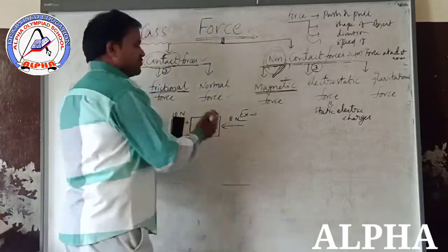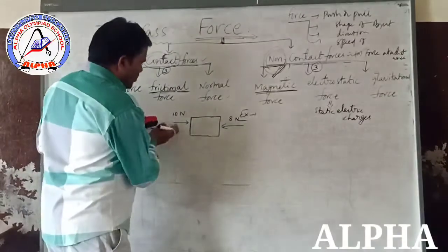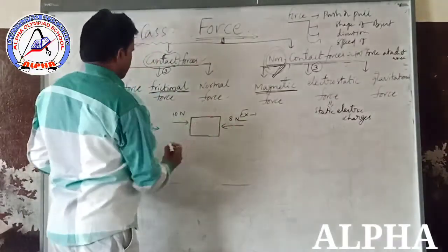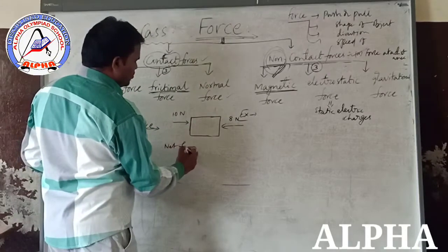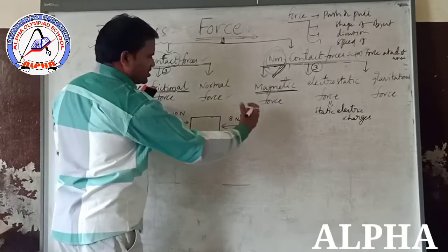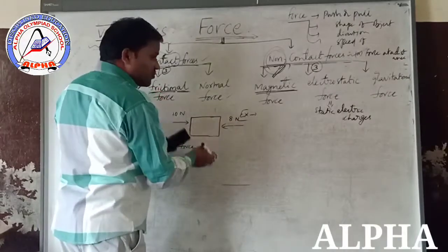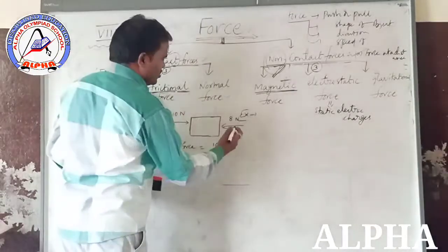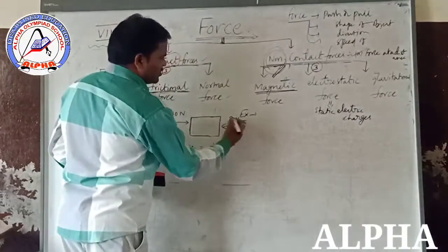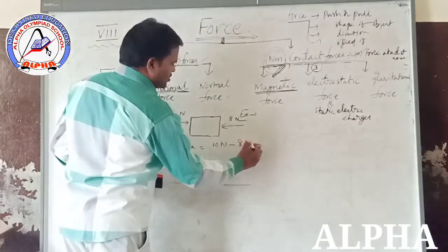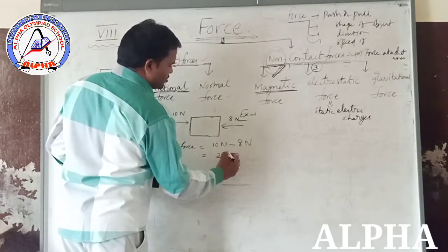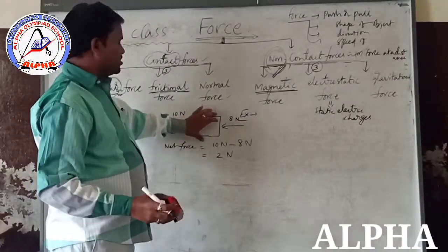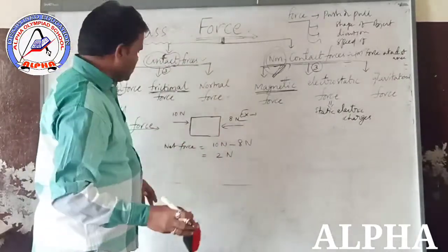Now what is the net force? Here in one direction one force is applied, and in the opposite direction another force is applied. The forces are in opposite directions, so we can subtract them. Here 10 newtons in this direction, and opposite means minus 8 newtons. So finally the net force is 2 newtons. The 2 newtons net force is acting on this object. Are you understood?